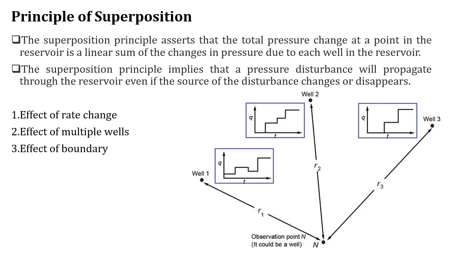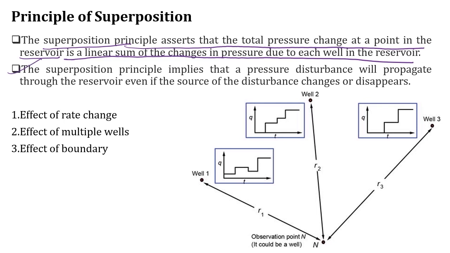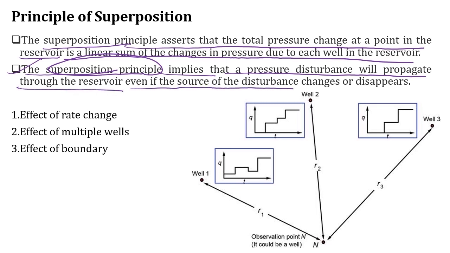Let's discuss the principle of superposition. The superposition principle asserts that the total pressure change at a point in the reservoir is a linear sum of the changes in pressure due to each well in the reservoir. The principle implies that a pressure disturbance will propagate through the reservoir even if the source of the disturbance changes or disappears. Let this be my well, and this my observation well. Now I'm recording some pressure response in this well.